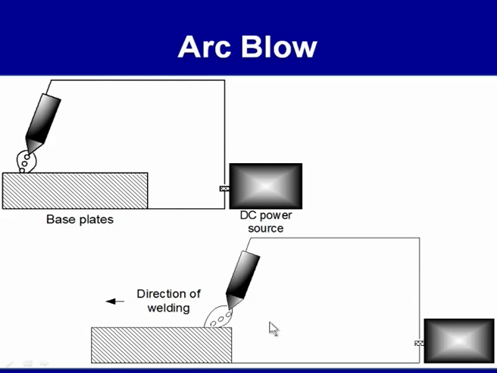But due to the deflection of the arc in the direction of the welding ahead of the weld pool, it becomes difficult to deposit where it is desired. In that case, the axis of the movement of the molten metal drops coming from the electrode will be ahead of the weld pool, and this makes the deposition of the molten metal difficult.